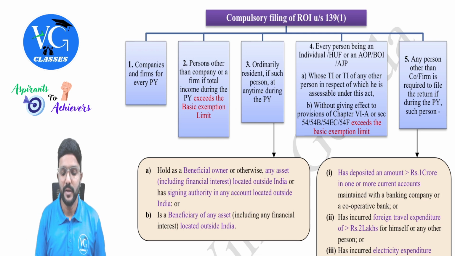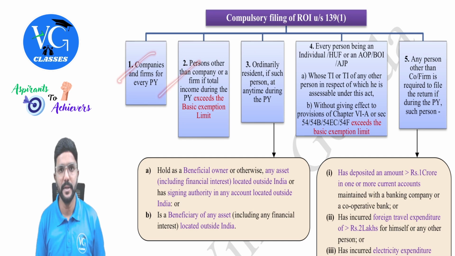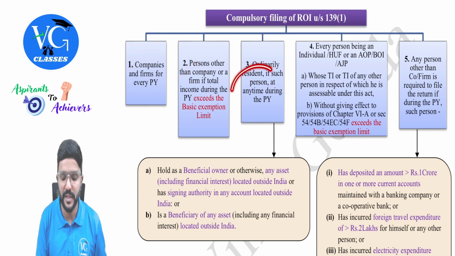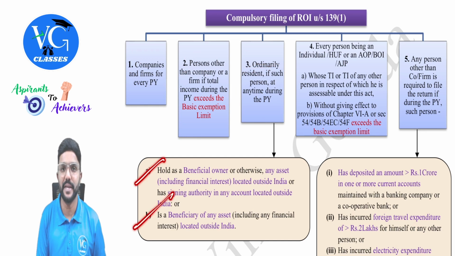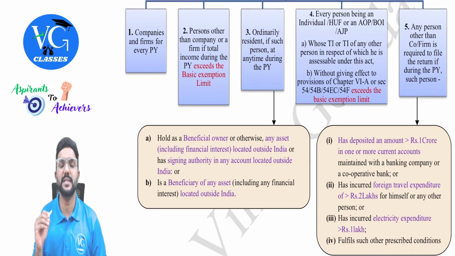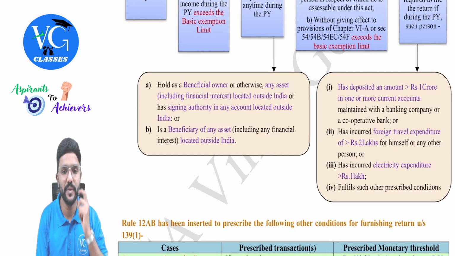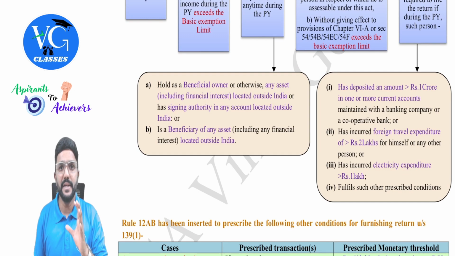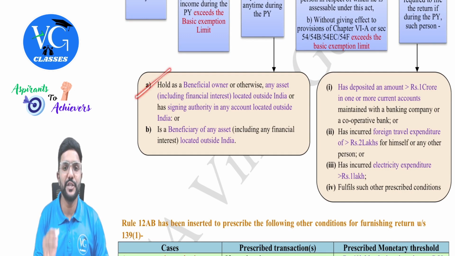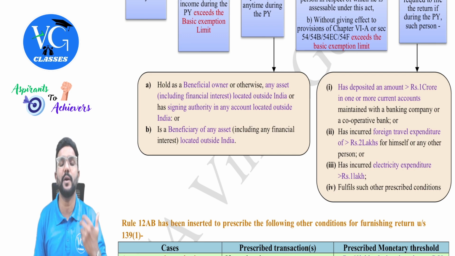Okay. Then an ordinary resident who is not covered in point one or two, but at any time during the previous year is covered here, that is point A or B, is supposed to file the returns in India, guys. So who is it? We will see. An ordinary resident who holds, as a beneficial owner or otherwise, any asset including financial interest located outside India, or is a signing authority in any account located outside India.